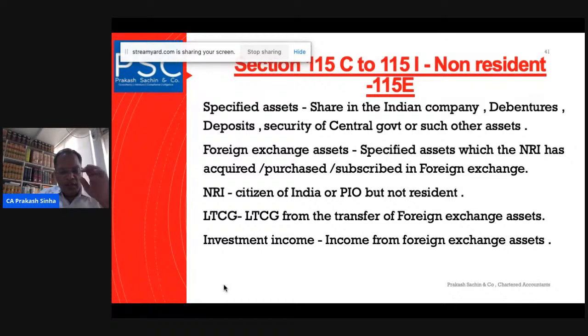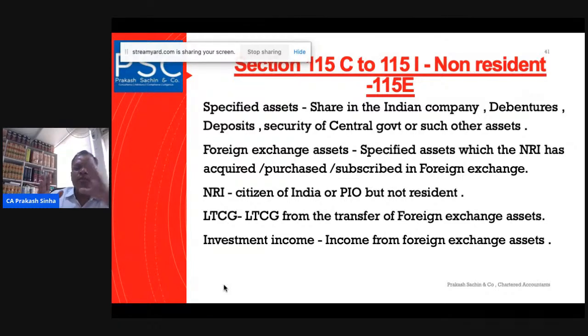Before this, this is about the non-resident Indian, the NRI. Who is the non-resident Indian? I will come to the taxation of the trust subsequently. Non-resident Indian has been defined in FEMA also, but the general understanding is that these are persons who are citizens of India or persons of Indian origin but are non-resident.